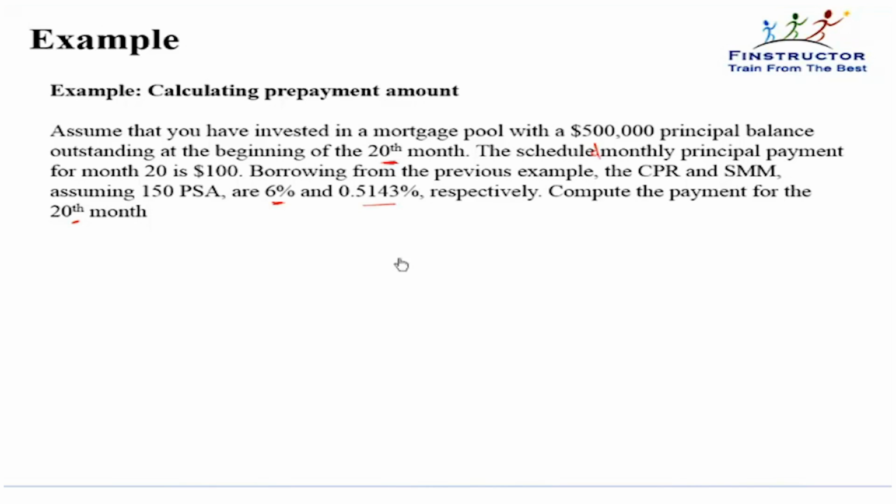So remember, the prepayment will be given as the principal balance minus the scheduled principal repayment, that is $100, into the single monthly mortality. This is the amount of prepayment that will happen in that month. So into 0.5143%.